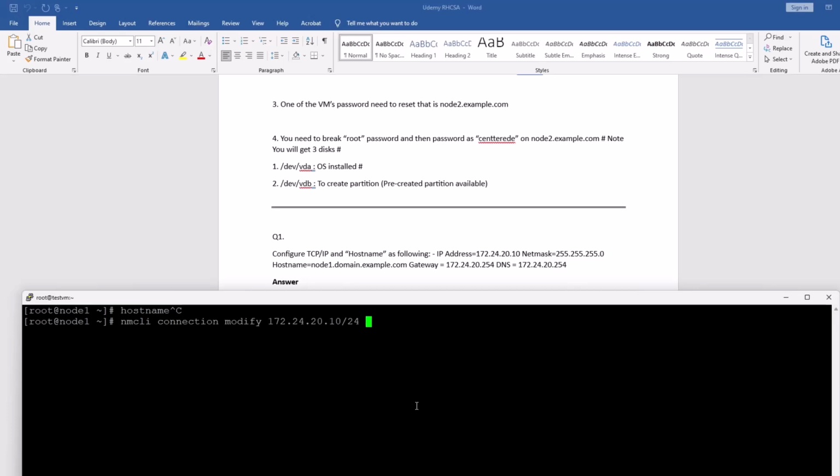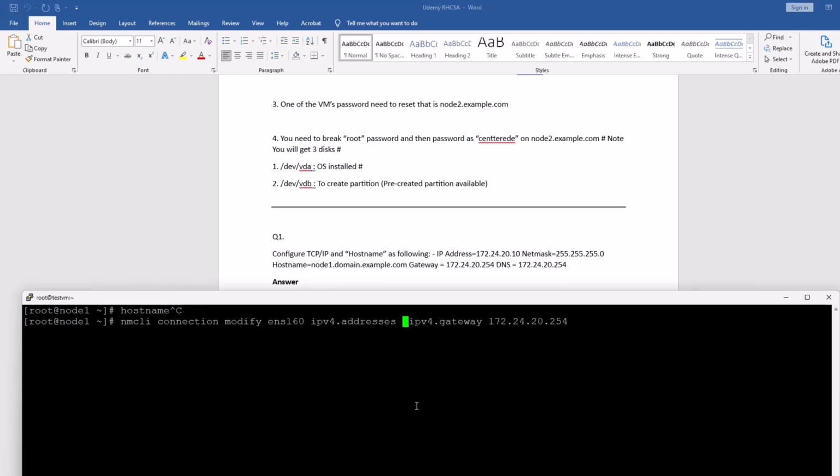Yeah, one second, I made a mistake. So your command is ipv4 dot, and you have to provide your Ethernet card name. After that you have to provide ipv4 dot, tab is working now.